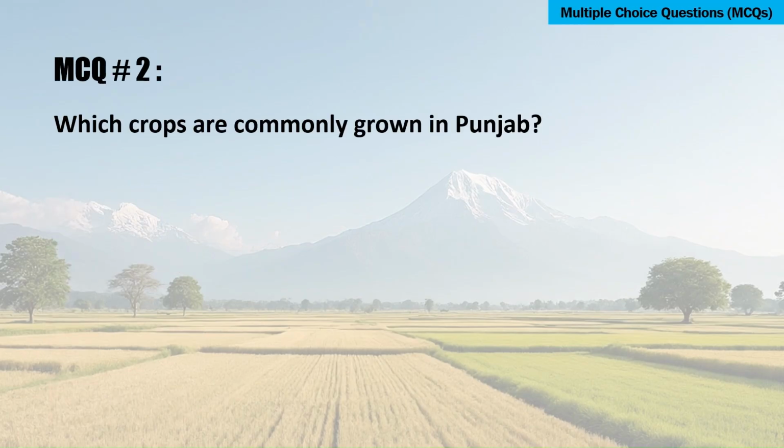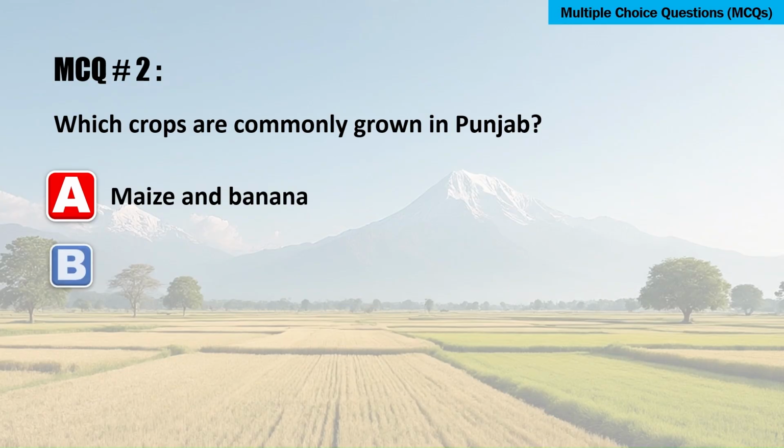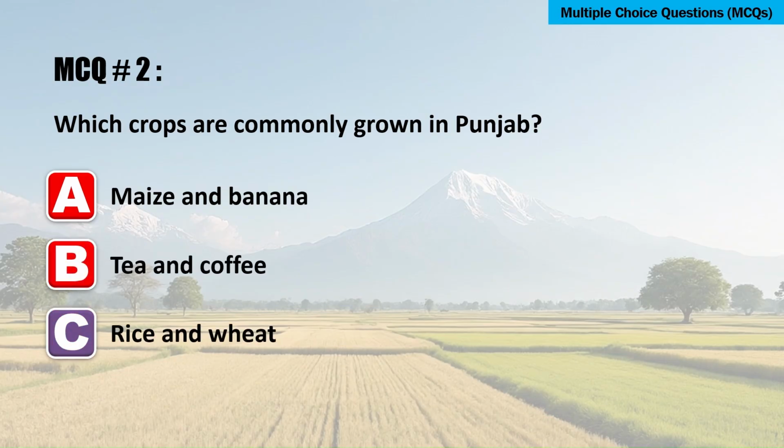Which crops are commonly grown in Punjab? A. Maize and banana. B. Tea and coffee. C. Rice and wheat. D. Cotton and jute. The correct answer is C. Rice and wheat.